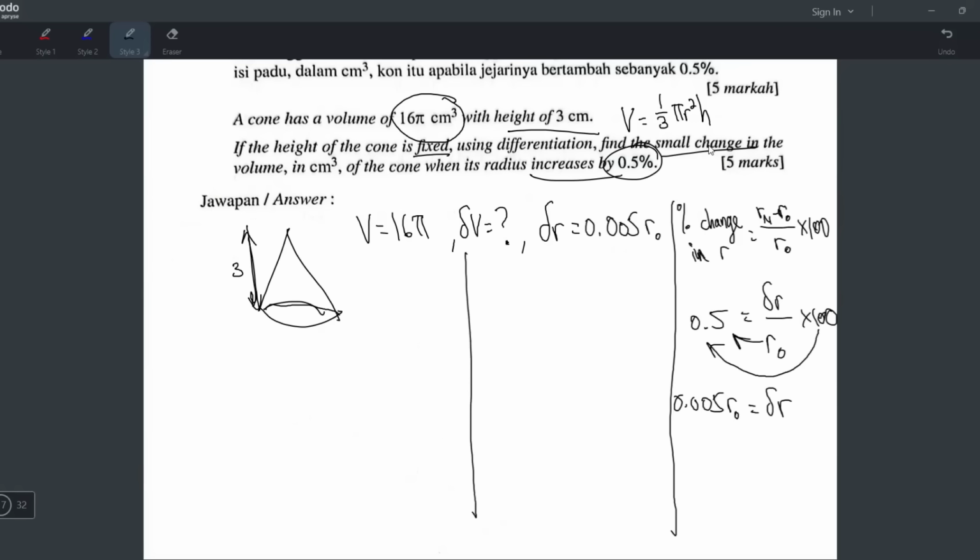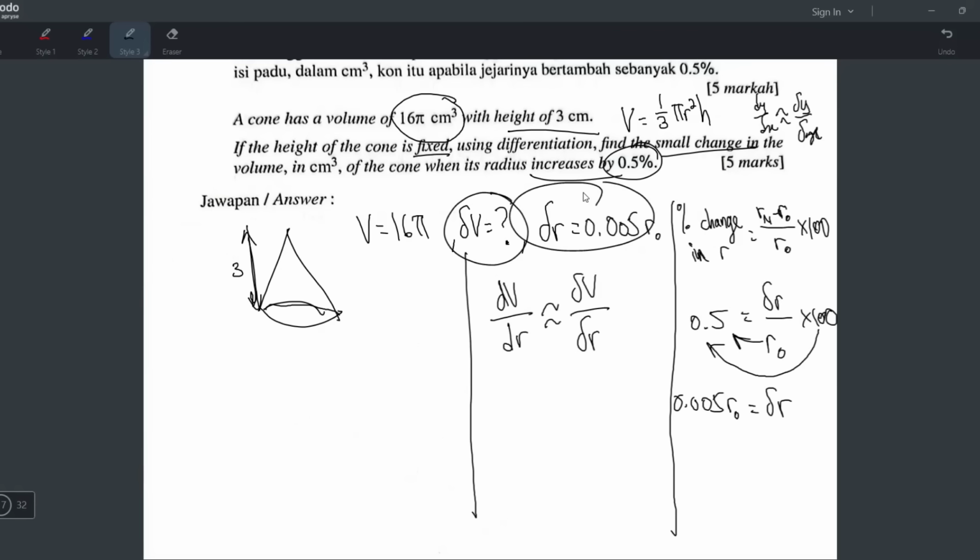So when doing small change, the formula that we will use is dy/dx almost equals delta y over delta x. But sometimes it's not dy/dx. Sometimes it's like dV or dA. For this, it will be dV over dR almost equals delta V over delta R. How do I know? Because you see it from here already. And also later your equation will be V equals, not R equals. That's why it's dV/dR, not dR/dV.